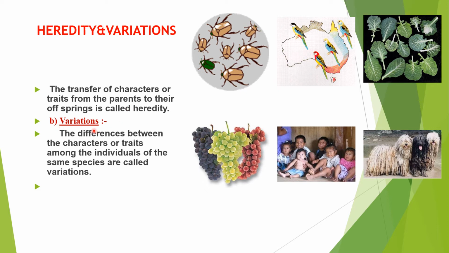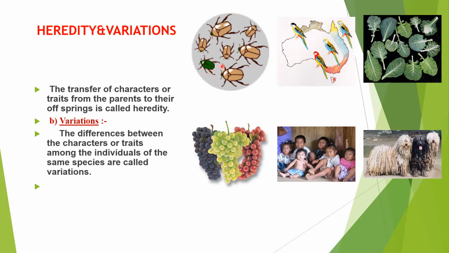And come to the variations. Variations are nothing but differences between the characters. The differences between the characters or traits among the individuals of the same species are called variation. Let us see, children, here so many diagrams are there. These are beetles, the same species, and these are birds. You can observe clearly the same species of organisms are here. These are the beetles, but one of the variations you can see is color variation.